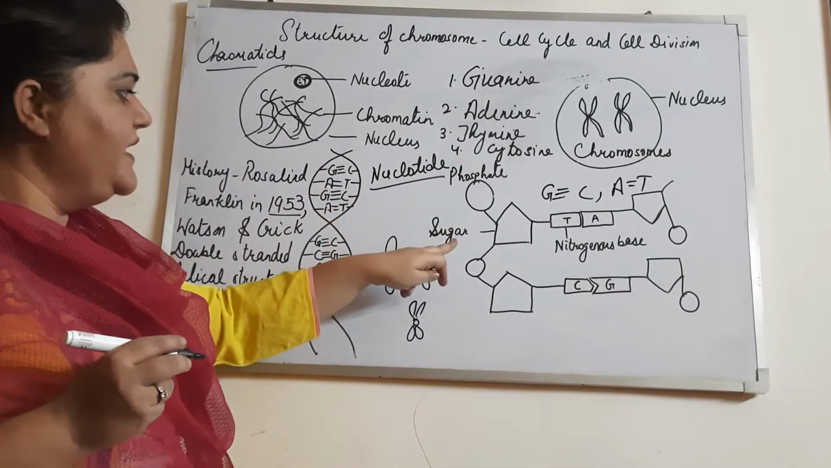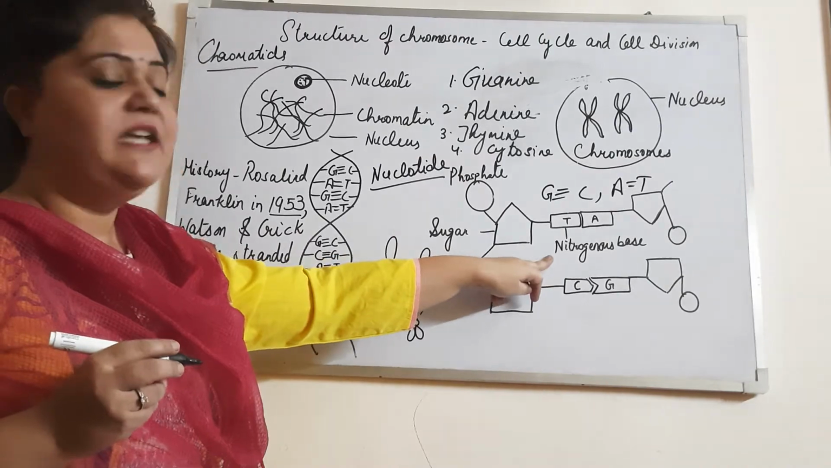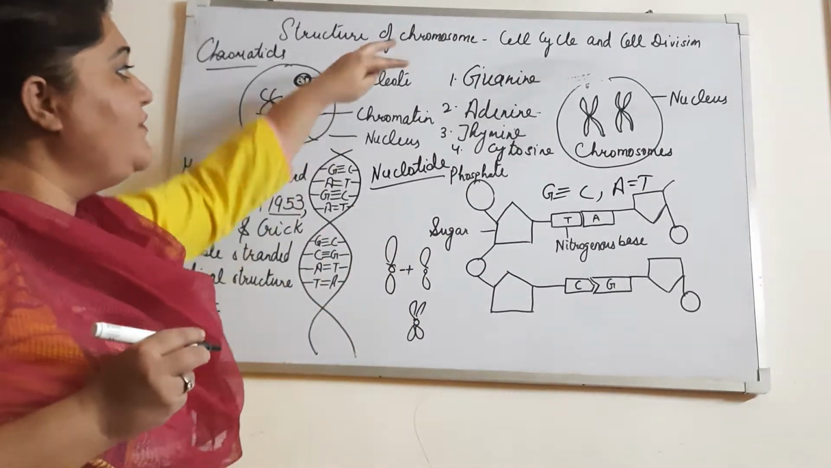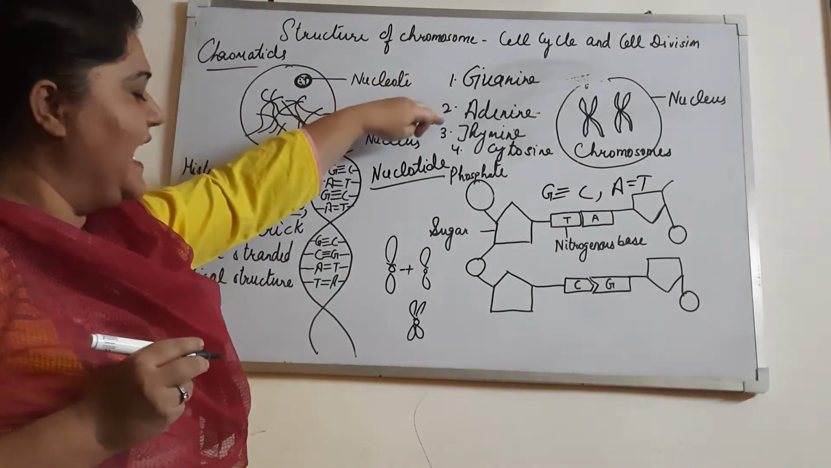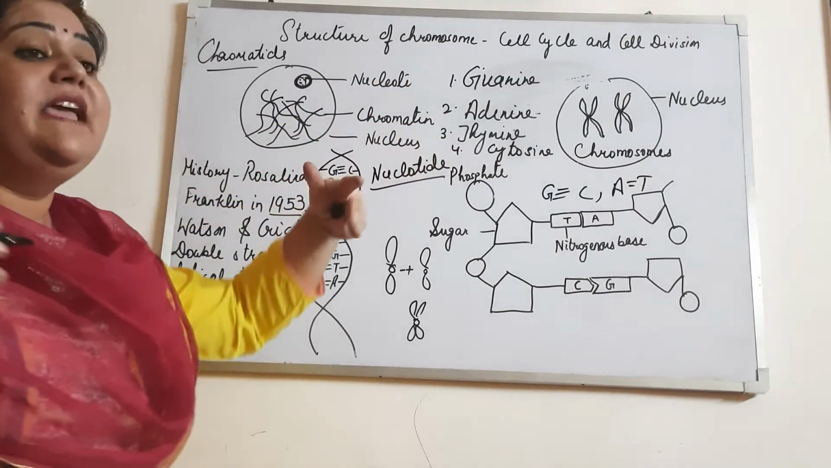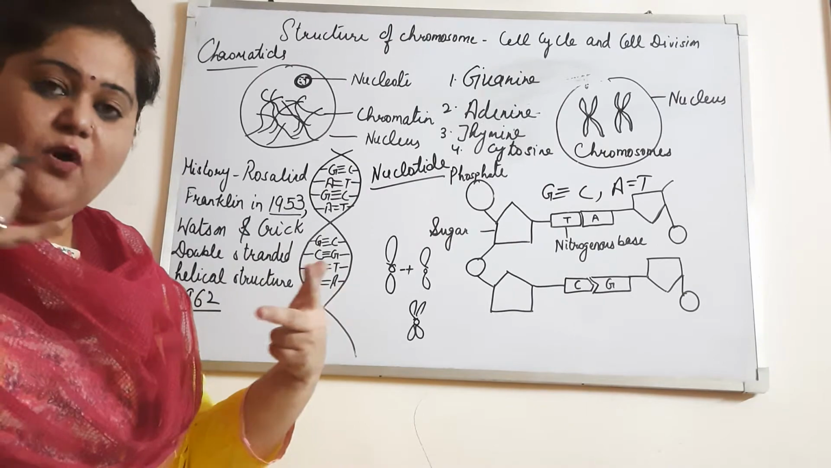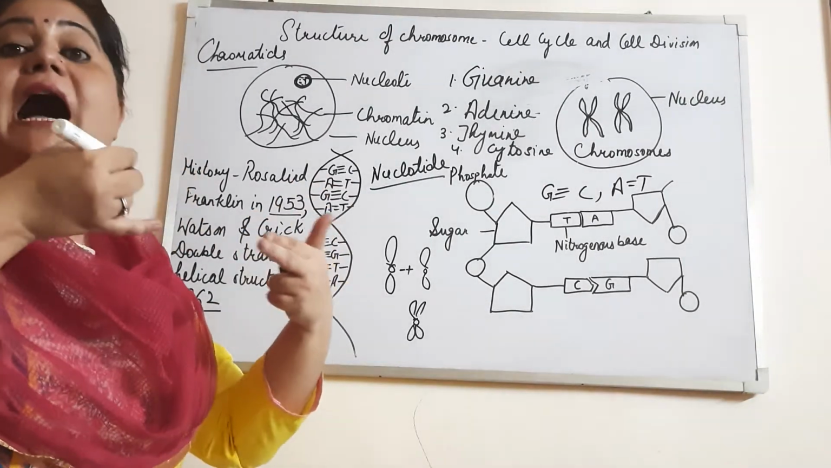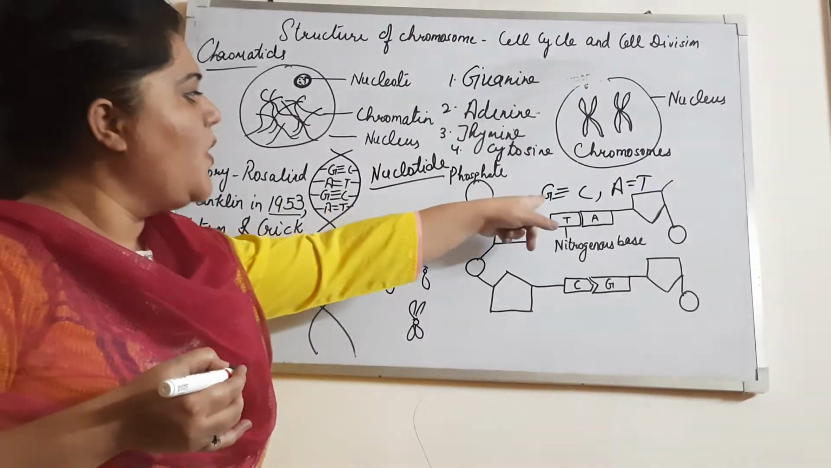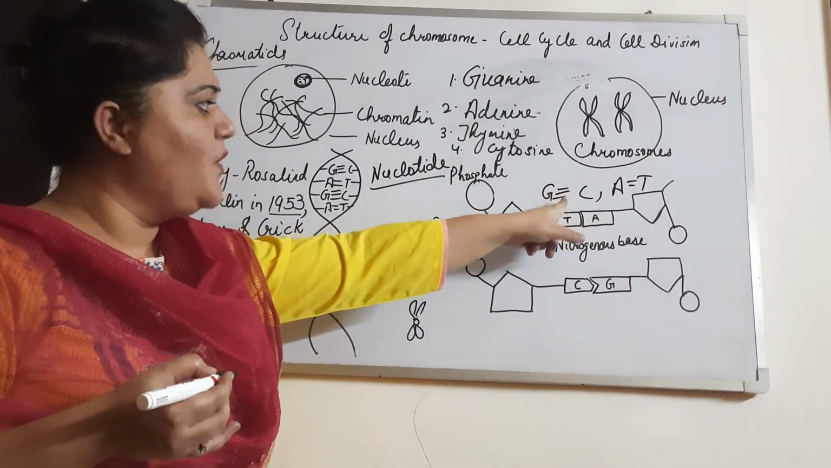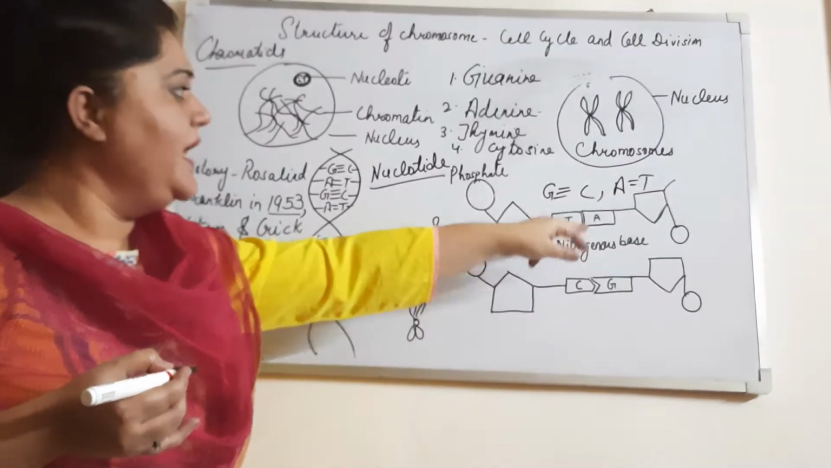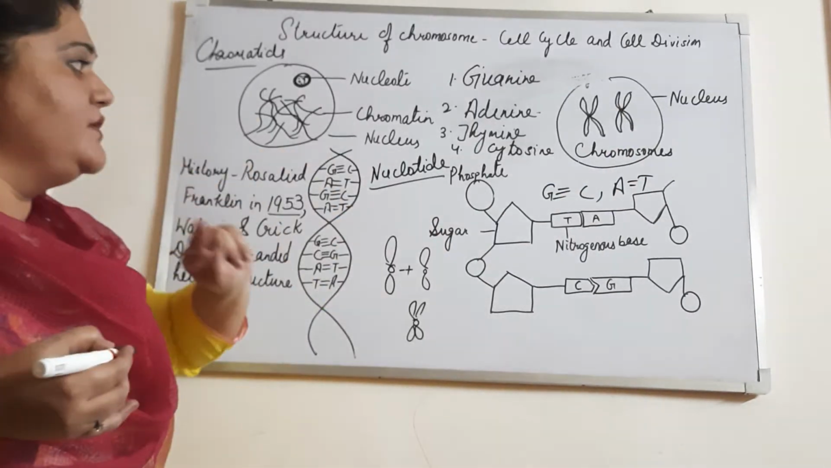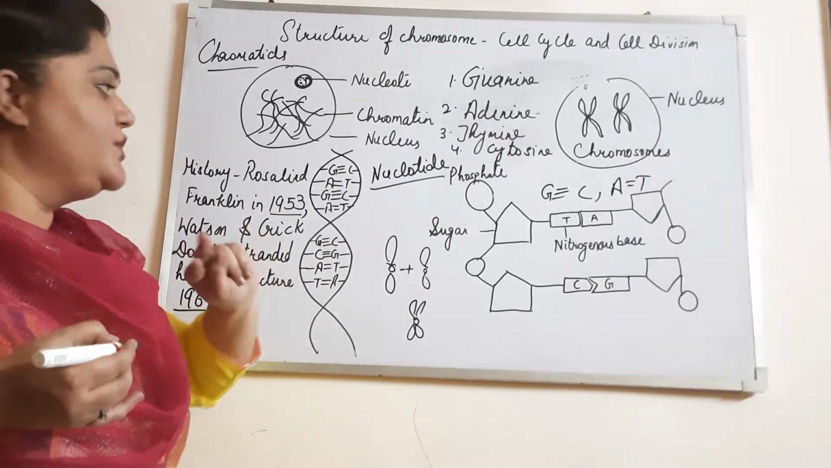This is phosphate, sugar, and the nitrogen bases. And in nitrogenous bases, what are the things we have? We have 4 bases: guanine, adenine, thymine and cytosine. They form pairs, and they always make bonds with the help of a hydrogen bond. Between guanine and cytosine, they always form 3 hydrogen bonds. Between adenine and thymine, they always form 2 hydrogen bonds. That is a double hydrogen bond.